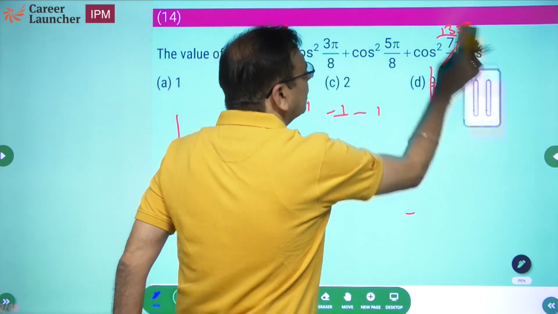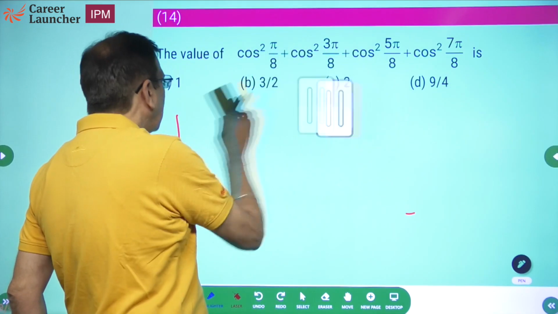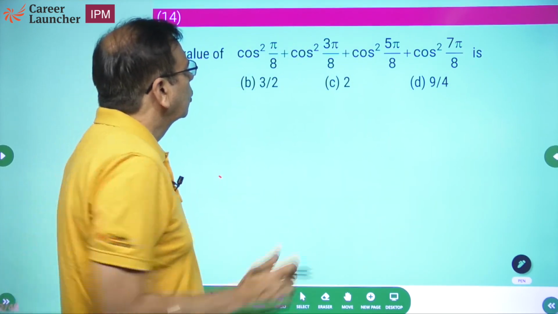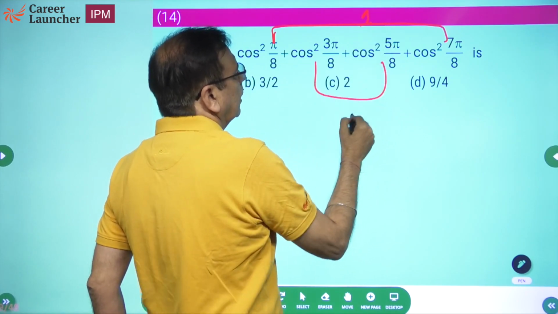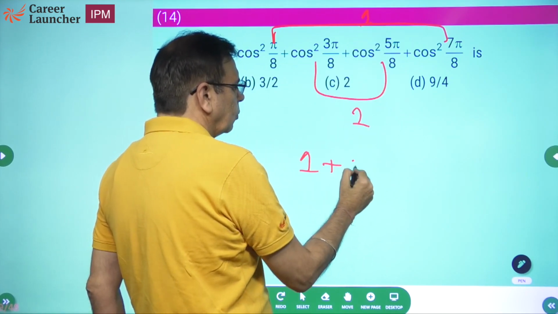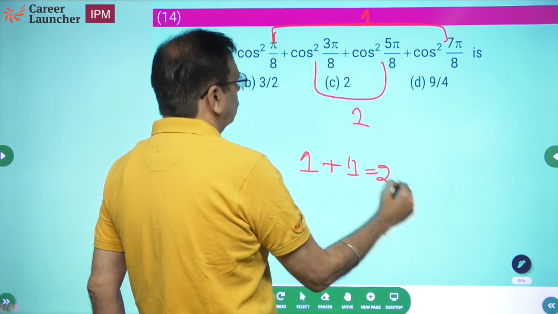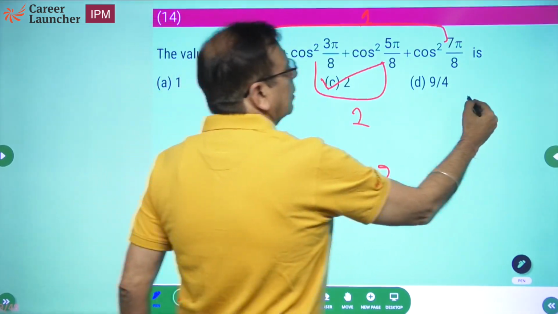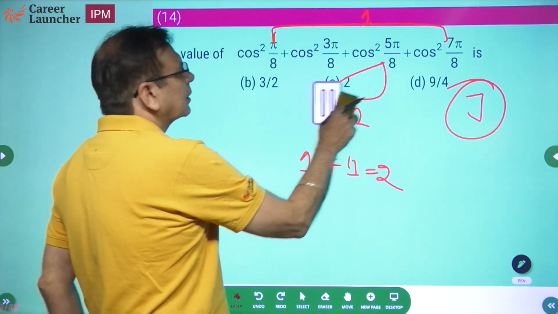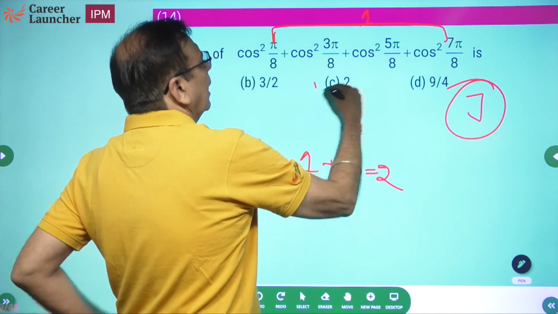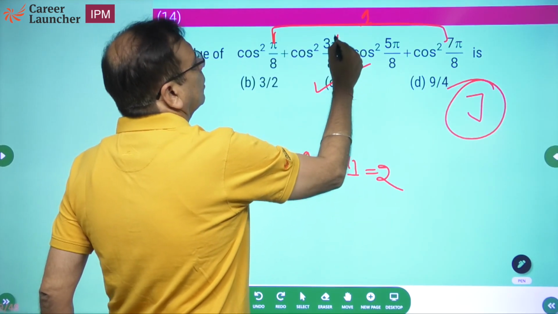Now, this is a pattern. Please understand, geometry, maths, numbers are all about patterns. So I can say these two will add up to 1 and these two will add up to 1. What should the answer be? 1 plus 1 equal to 2. Choice C, जुगाड़ जिंदाबाद. Clear? जहां पे नहीं समझ आता, try to identify a pattern and mark the answer.